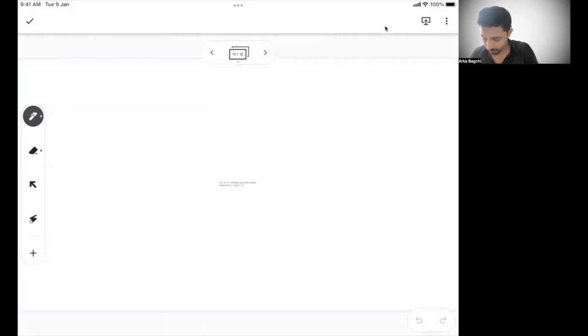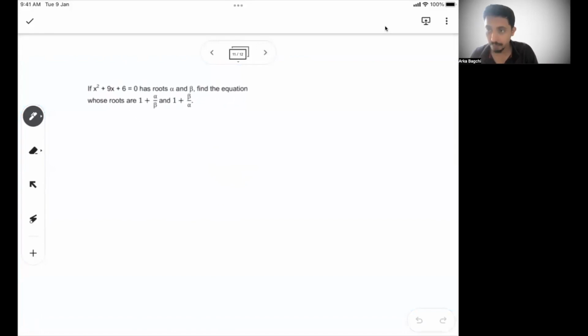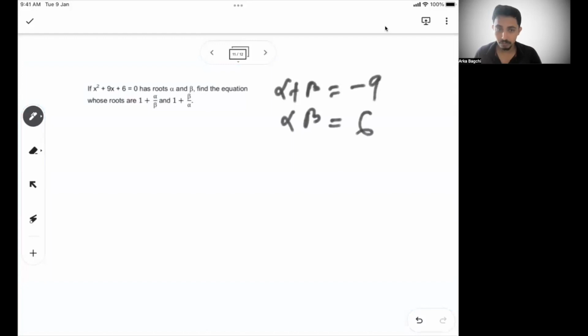So let's go to the next problem. It says x squared plus 9x plus 6 equal to 0 has two roots, alpha and beta. So we know alpha plus beta is minus b by a, and alpha beta is 6, or c by a is 1. So find the equation whose roots are 1 plus alpha by beta.